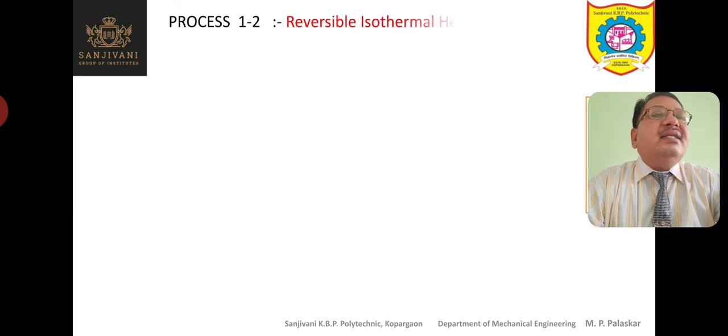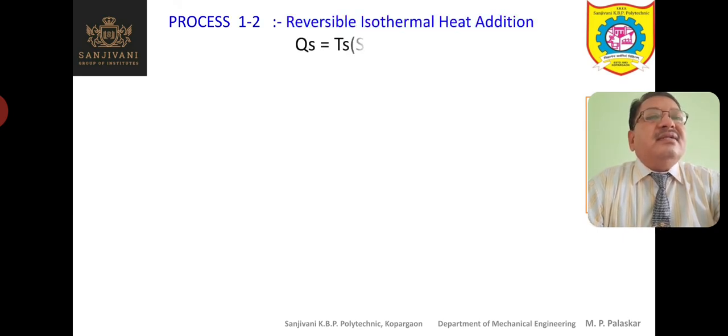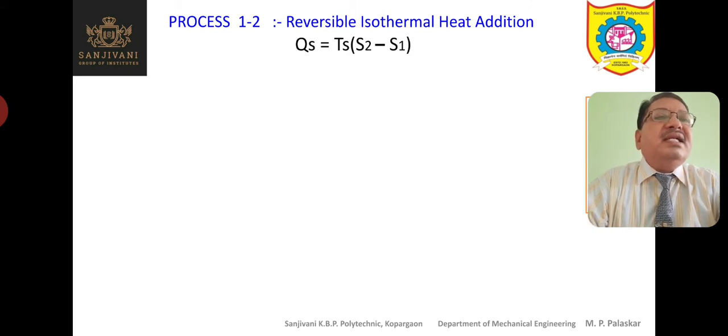Now let us again try to analyze the Carnot cycle. Process 1-2 is reversible isothermal heat addition. So how much is the heat added?